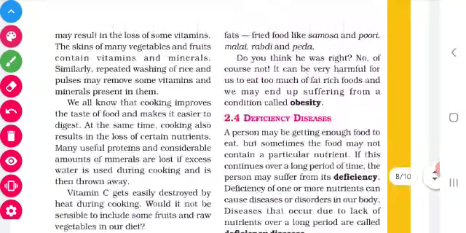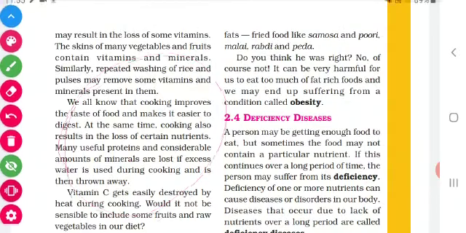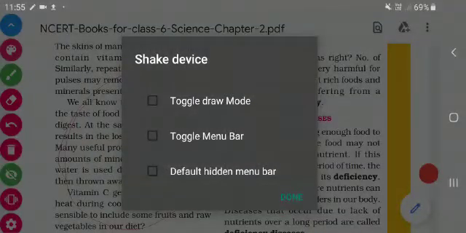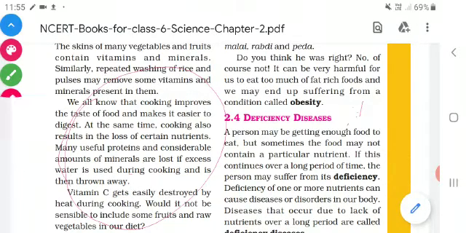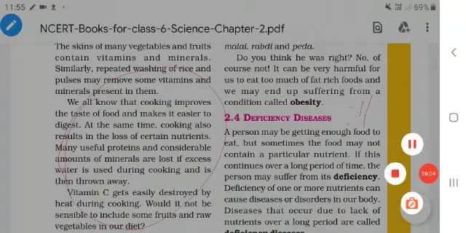So what does it mean? Eating too much of fat-rich foods results in a condition called obesity. So we should not eat too many fat-rich food items. Always we have to be fit and fine. We should not overeat fat-rich food items, children.